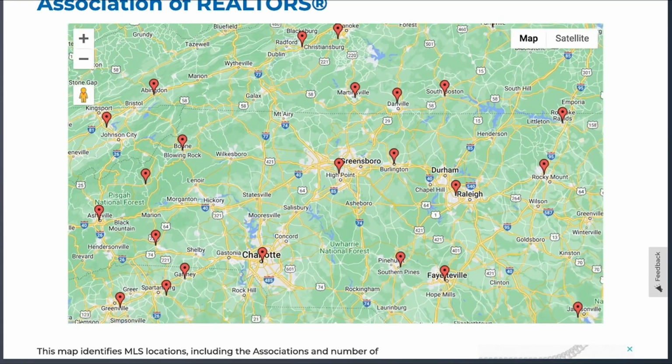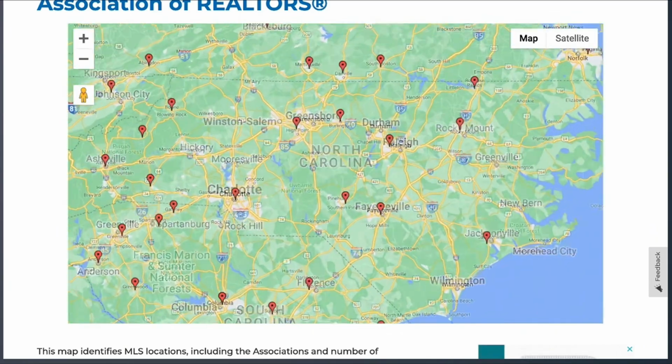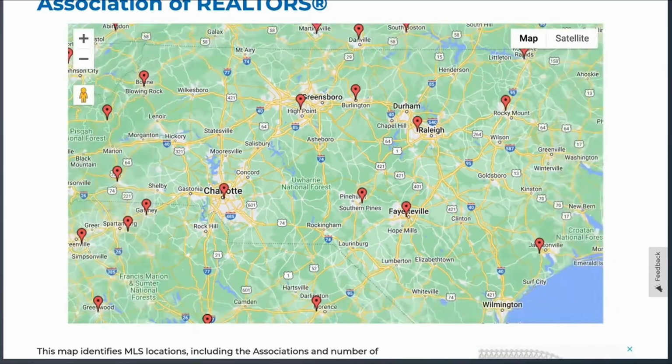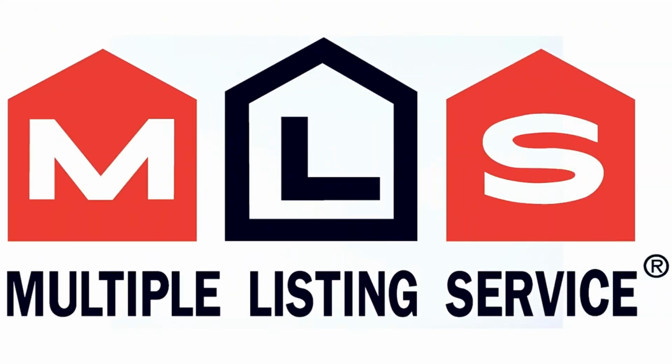But you get my point, right? So there's a ton of multiple listing services. Now, as an agent, you do not have access to all of these. You only have access to one, and you've got to pay for each one of them. So that's the multiple listing service.